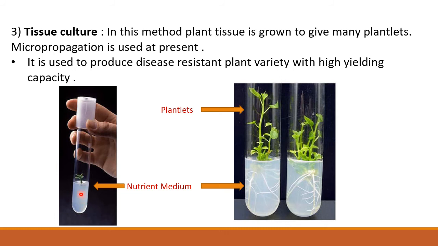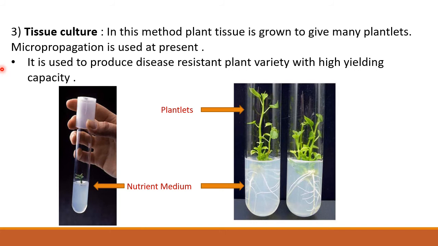In the tissue culture process, a tissue is placed on a nutrient medium inside a test tube in laboratory conditions. The tissue undergoes cell division and produces many plantlets which can be grown in the soil. There are many benefits of tissue culture.